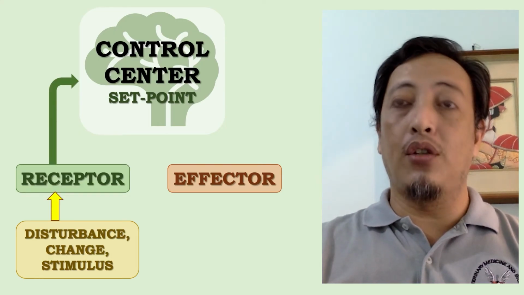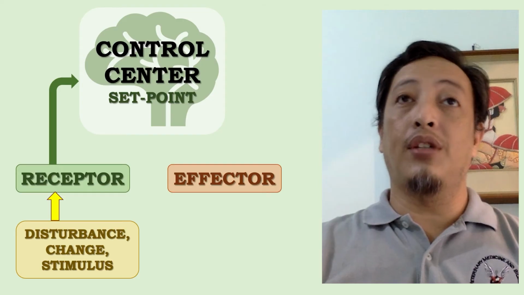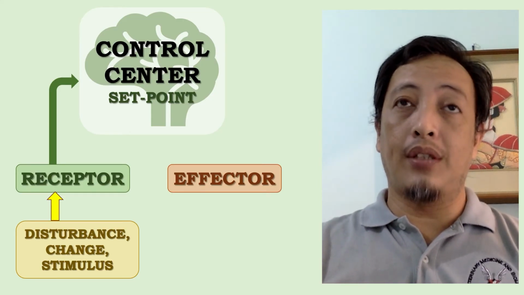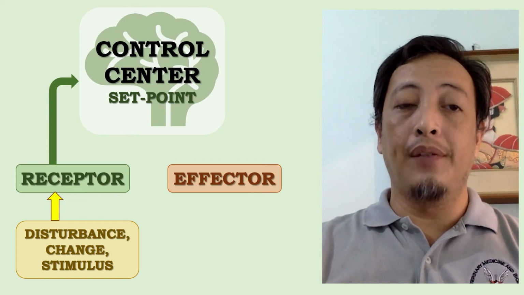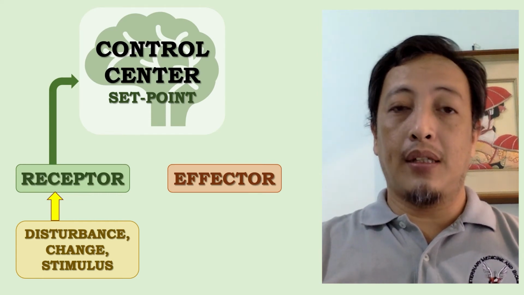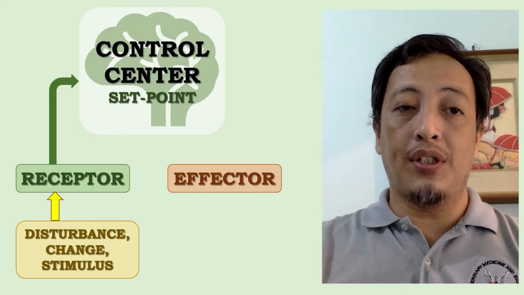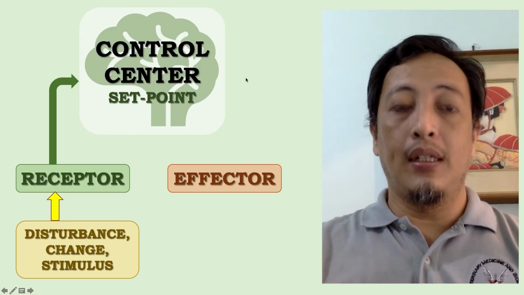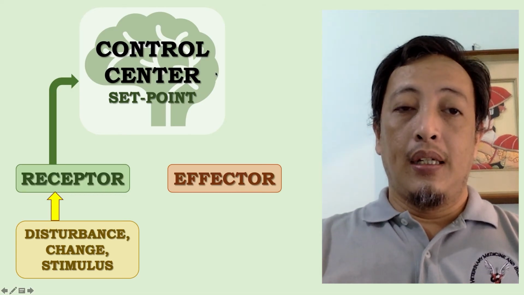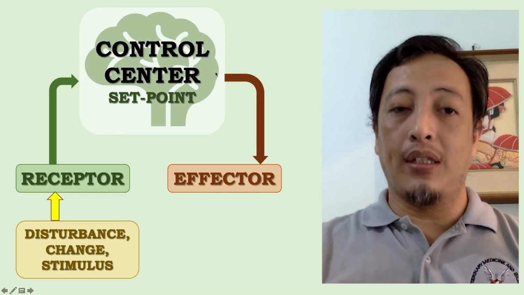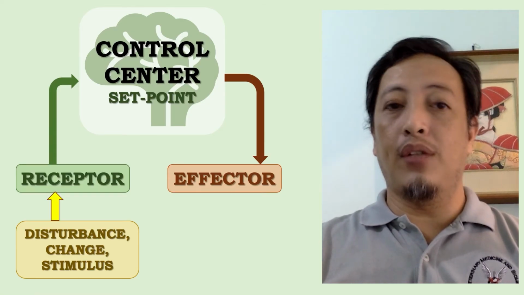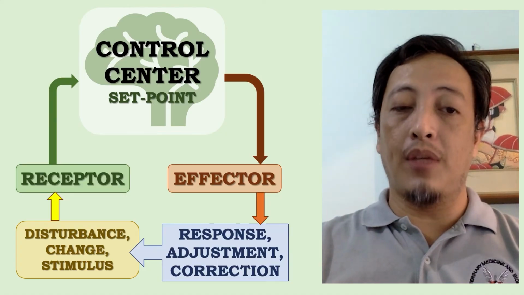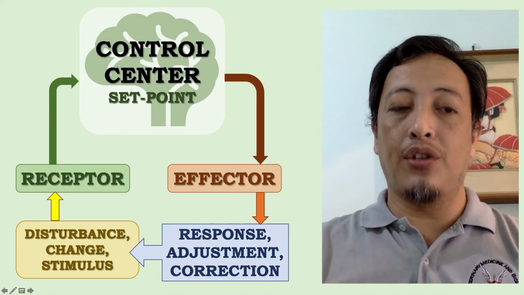In the case of the body, it usually is the brain or the central nervous system, so included sa CNS would be the spinal cord. Then this information is compared to the set point, or the reference point, that is recorded in the control center. Then the control center will send signals to the effectors, pwede itong gland, pwede itong muscles, that will lead to a response or an adjustment or a correction if there is a disturbance.